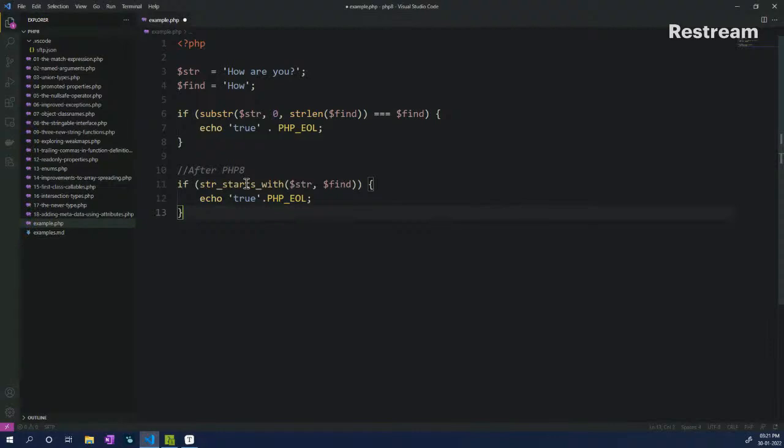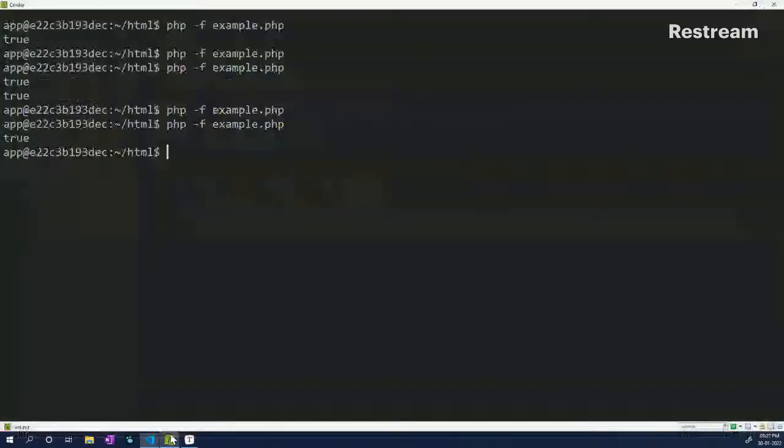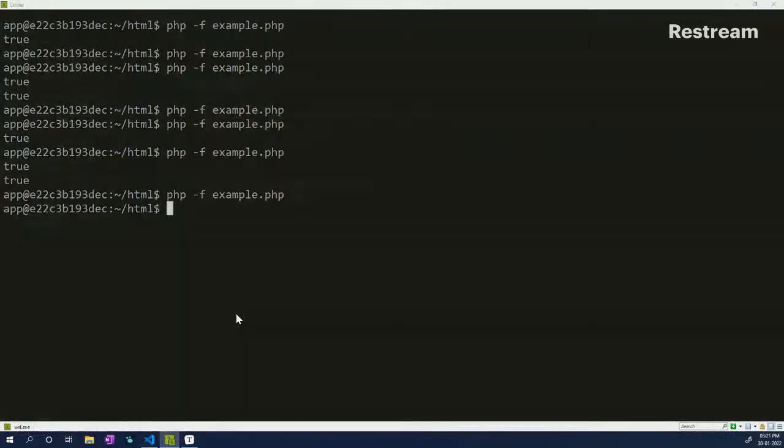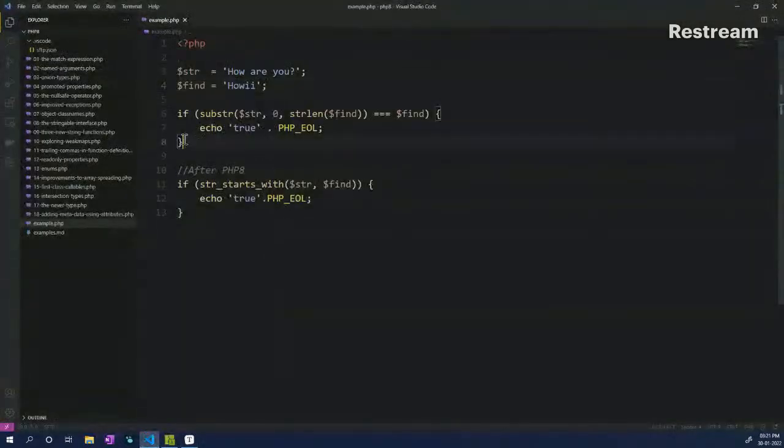So now in PHP 8 we have str_starts_with. Again, the name gives out what it does. It tries to figure out if the string that has been passed as the first argument starts with the needle, or the second argument that has been passed in. So if I save this and try to run it, it will return true here as well, right? Now if I change it to something else, like Hawi, it should not match, and we should not get any outputs. So it is exactly replicating this logic into an internal function, which is str_starts_with.